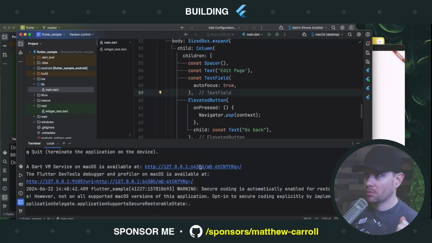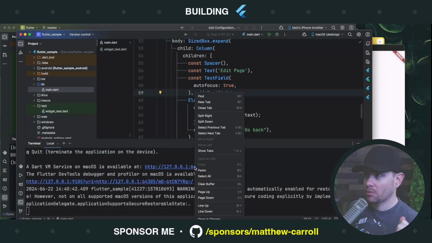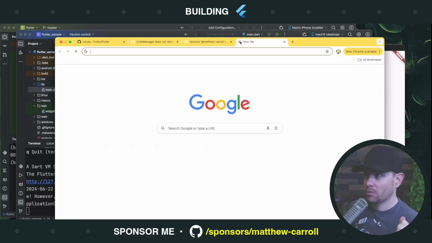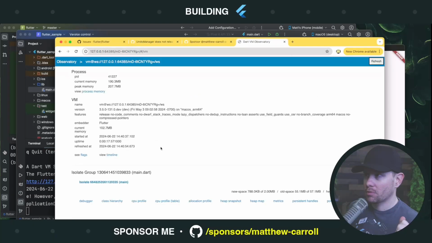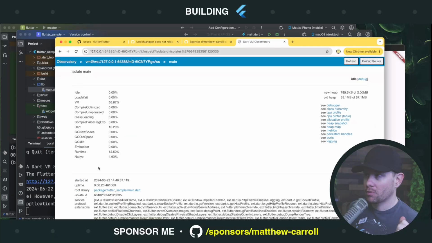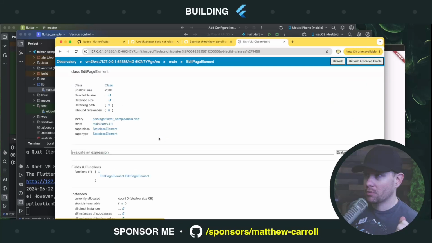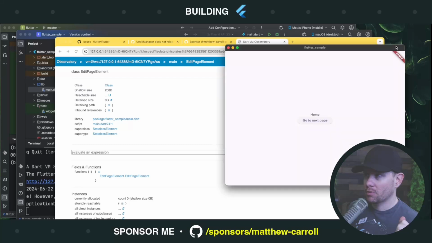All right, so here's our app. Let me copy the Observatory URL. Okay. Now let's go to the main isolate, main.dart, inbound references, edit page element, 0 bytes.